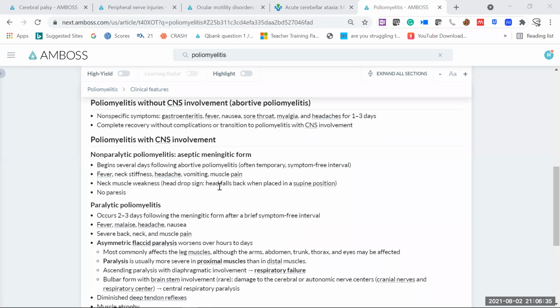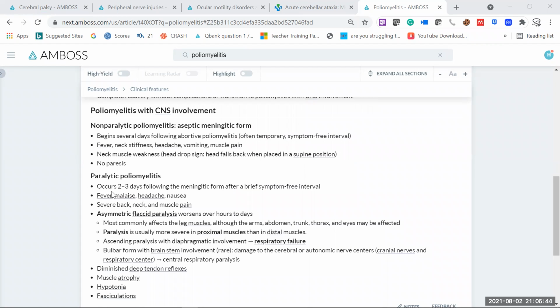Here, the most likely symptom is head drop sign. So whenever head drop sign is there, we should always think about polio. The paralytic poliomyelitis, of course, the term paralysis is there. So it can present with fever, malaise, headache, severe back, neck, and muscle pain.